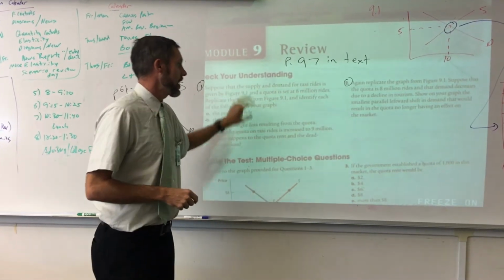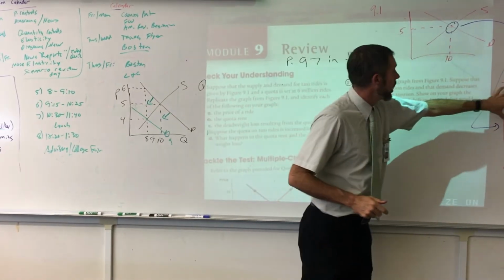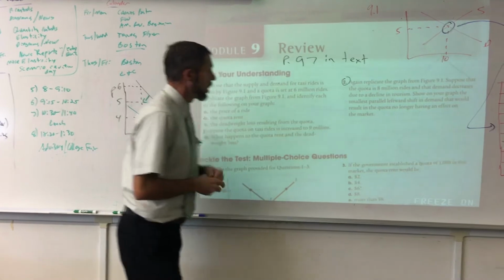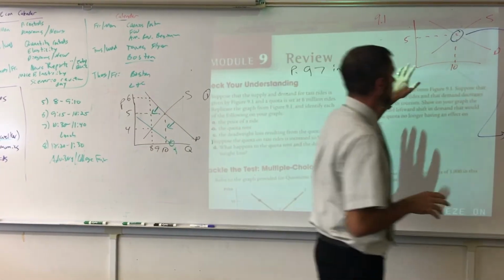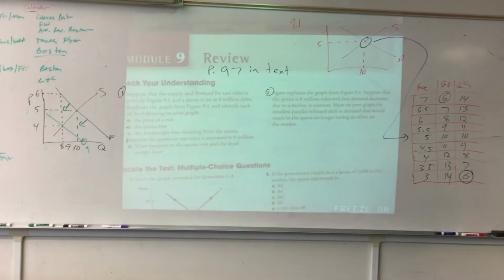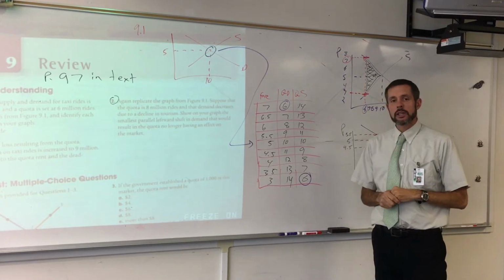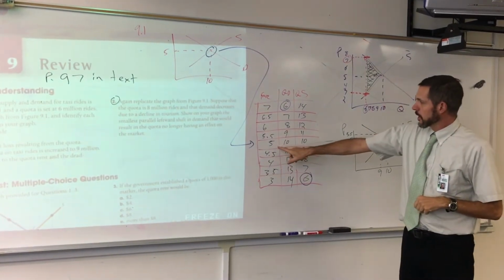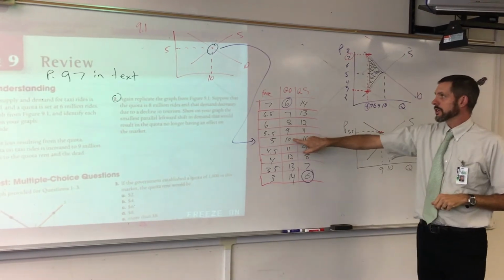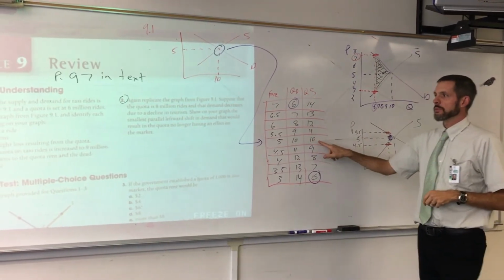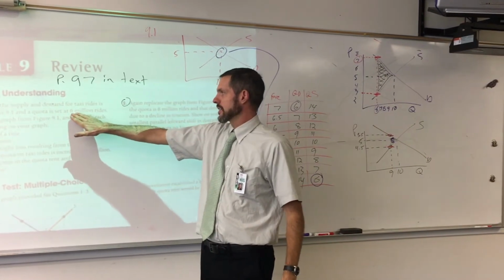So you are looking at supply and demand for taxi rides. You have a figure 9.1. That figure is right over here with the diagram, and it talks about the different supply and demand numbers based on fares. So essentially, if market equilibrium was allowed to take place, there would be a price of $5. That's the fare, where it'd be 10 quantity demanded, 10 quantity supplied.